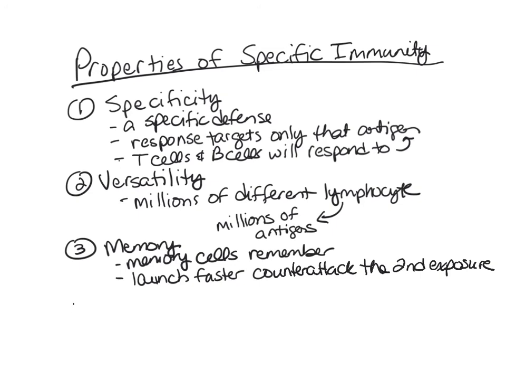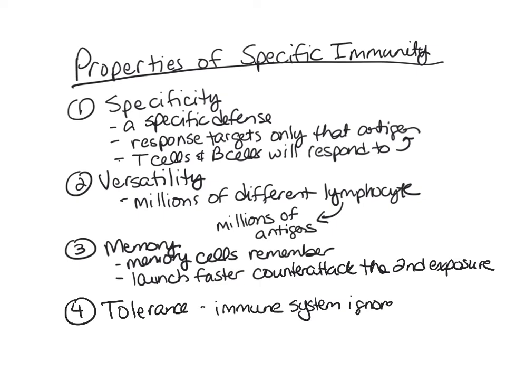The last property then of specific immunity is called tolerance. Tolerance means that the immune system doesn't respond to its own cells. So the immune system ignores healthy, normal cells. If it weren't ignoring those healthy, normal cells, then we would end up with a situation called an autoimmune disease.